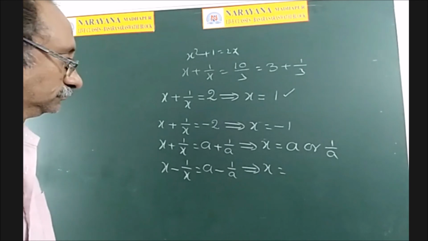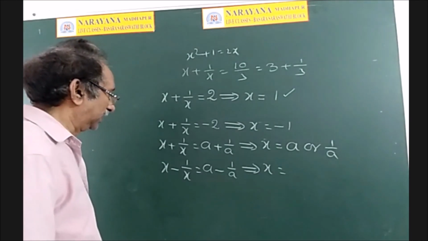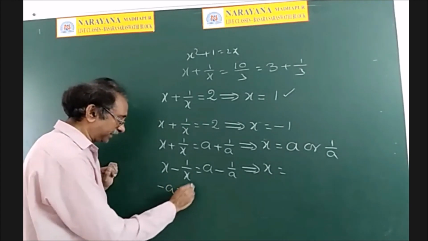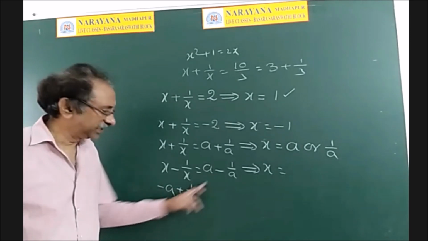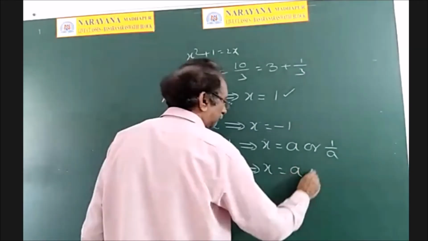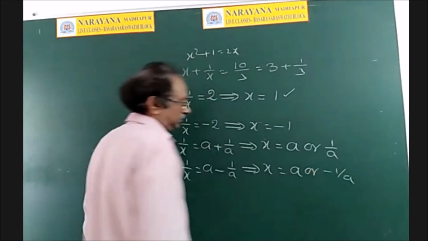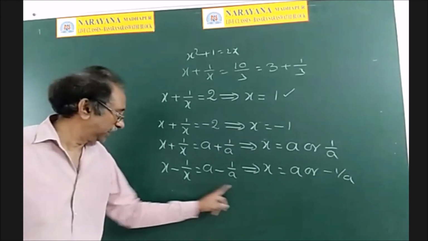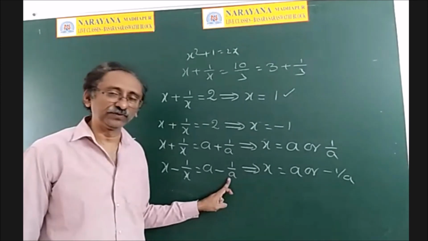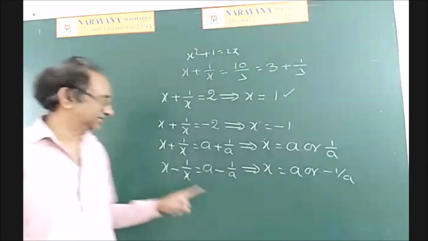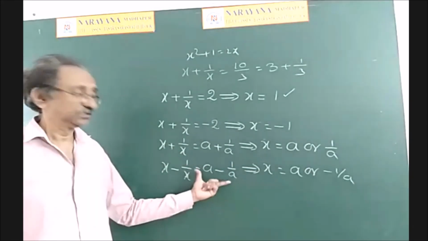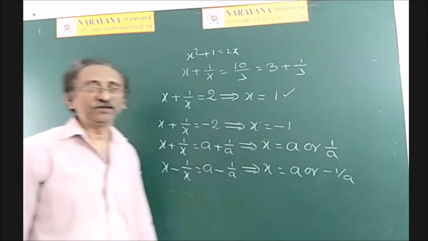So minus a or minus 1 by a. Now let us verify. Suppose x is equal to minus a. So minus of minus plus 1 by a. You are not getting it. A or minus 1 by a. Very good. So it's a nice observation. If you put x is equal to a, you will get the same, so a is one root. But if you substitute 1 by a, you are not getting this one. You are getting minus of this. Therefore, put x is equal to minus 1 by a. So you will get clearly this is equal to this. That means it has two roots, a and minus 1 by a.